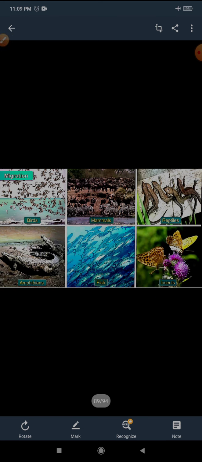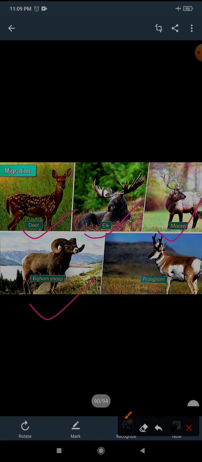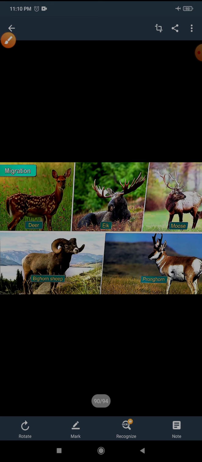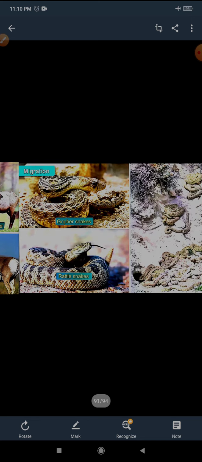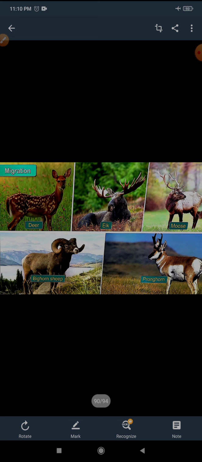Here you can see deer, elk, moose, and sheep.